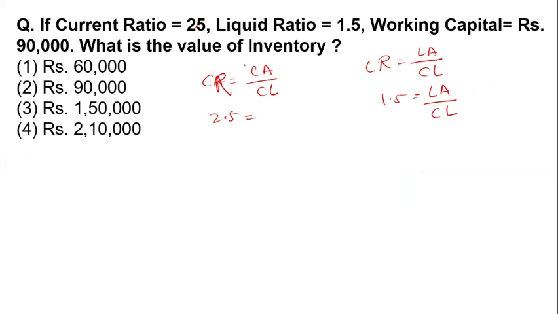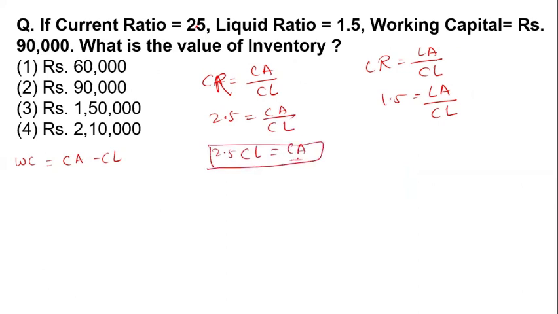Now the current asset and the working capital are also given. What is the formula of working capital? Working capital is nothing but current asset minus current liability. Clear? Now we are going to solve it. Can I write 2.5 CL equals current asset? Yes, ma'am, you can.